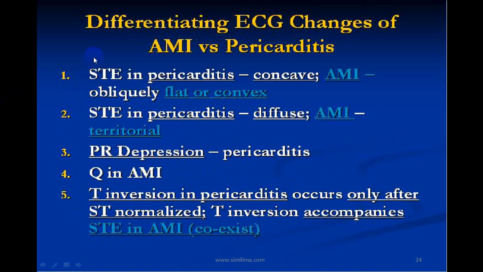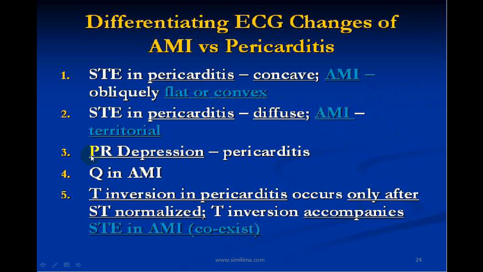So what are those ST-T changes? ST-T changes are usually concave, while in case of an MI, it is convex or flat, or it is oblique. ST elevation in pericarditis is in multiple leads, while in acute MI, it is territorial, meaning it will be in lead 2, lead 3, AVF, or lead 1, AVL, V5, V6, or V1, V2, V3, V4, V5, V6. So we call them consecutive leads or contiguous leads.